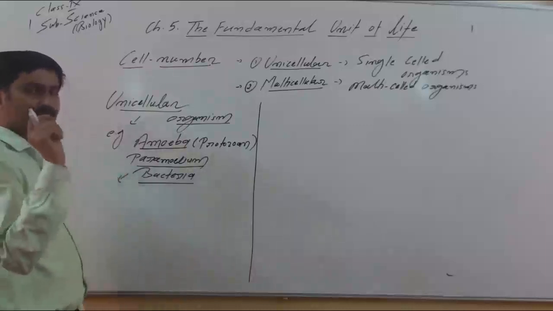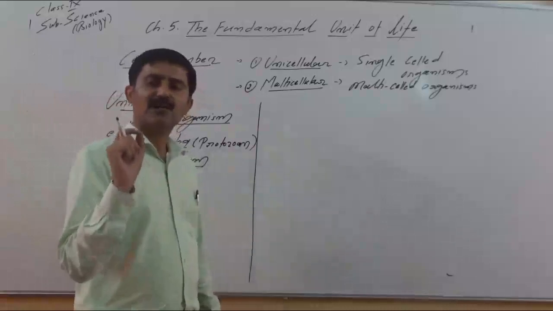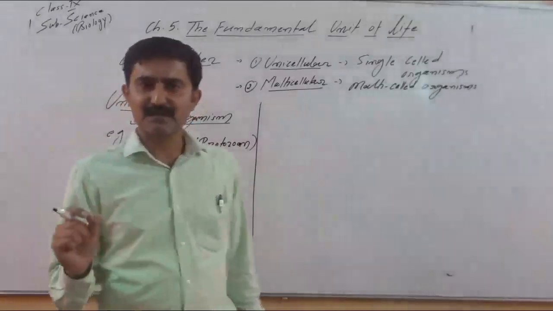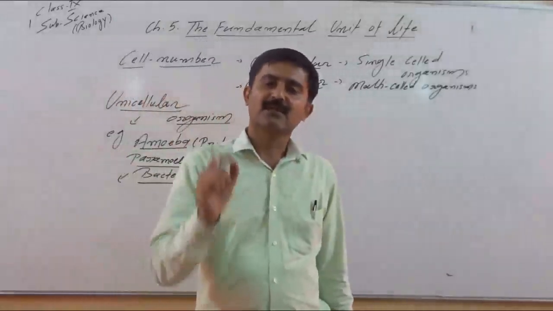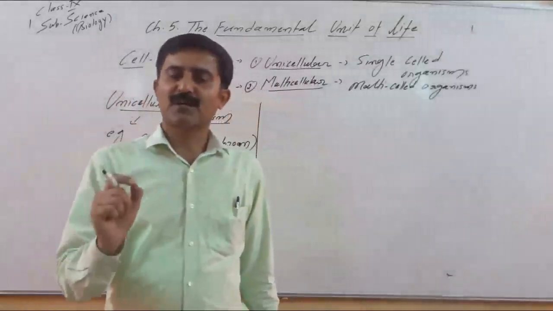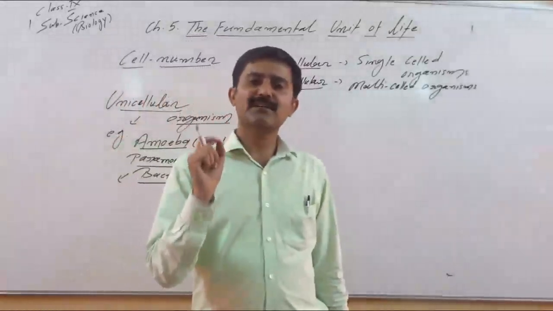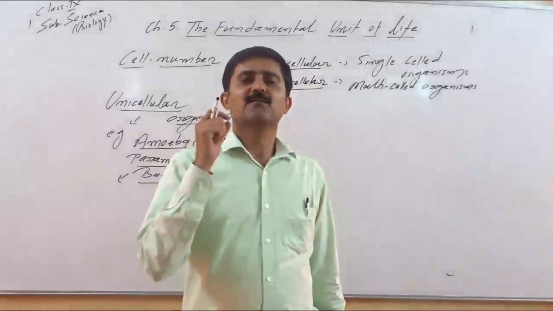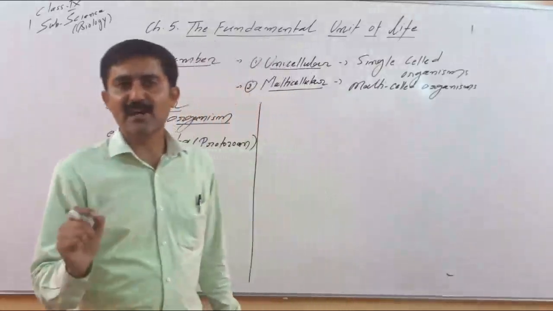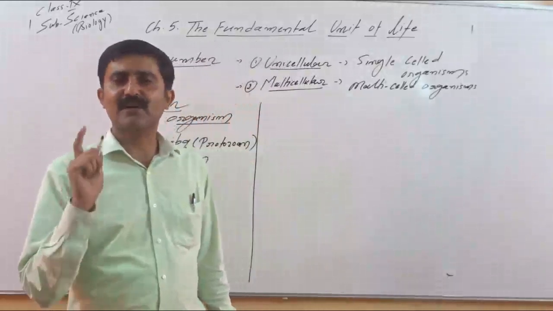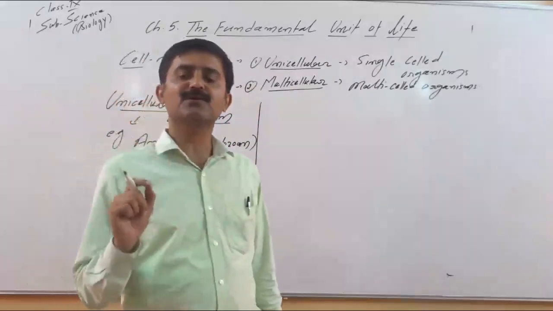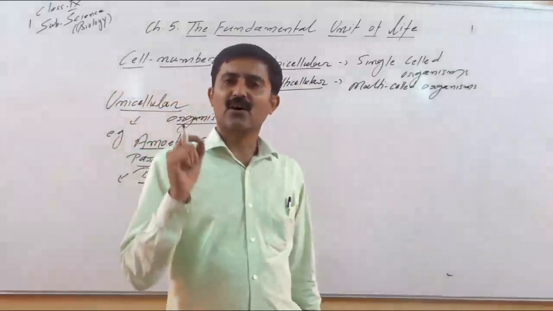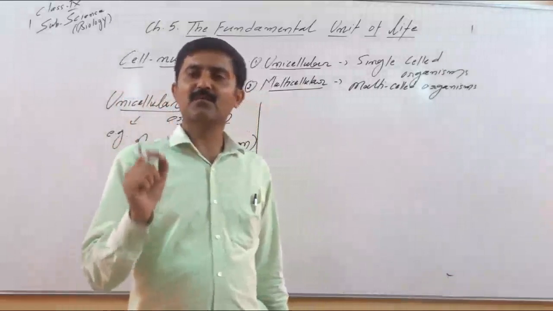Please keep in mind they have a very unique feature that all the life functions like nutrition, respiration, excretion, locomotion or reproduction, all the processes which are essential for survival are carried out by the single cell. So this is a very interesting point to note. This is unique about unicellular organisms, that all the activities of the organism are carried out by the single cell.